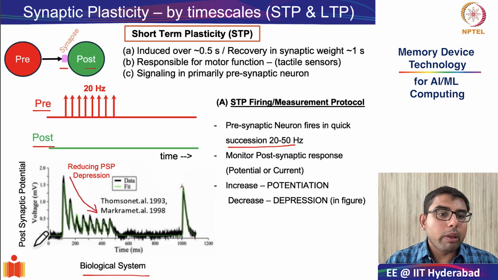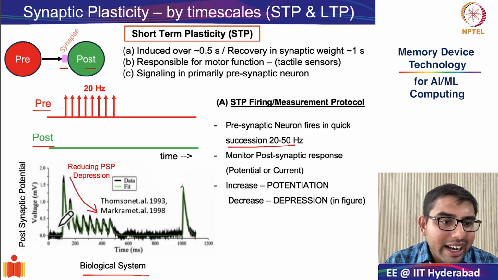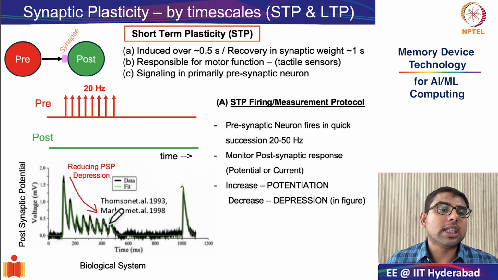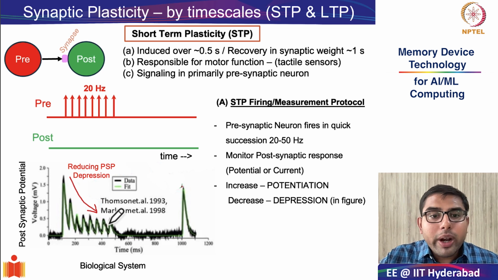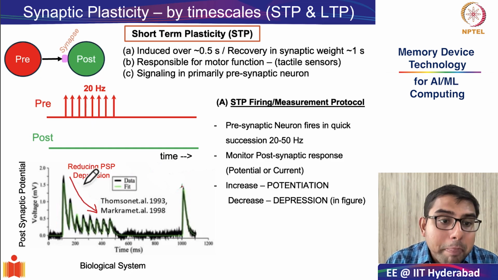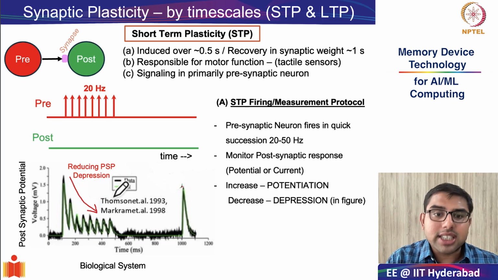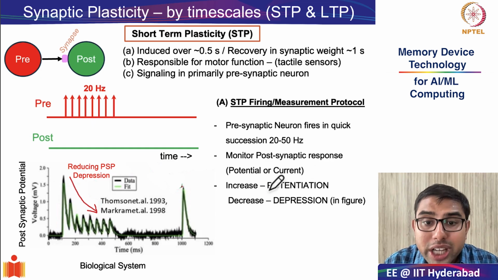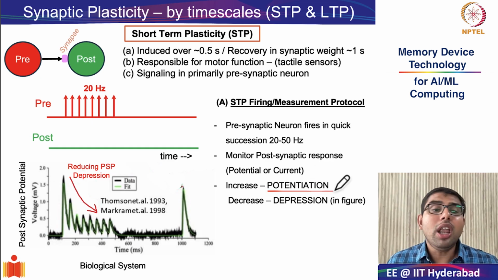And as you can see, as the first pulse arrives, there is a huge response of roughly 1.75 millivolts. But subsequent pulses lead to an ever reducing response in the postsynaptic potential. And this reduction of consequent pulses when compared with the first pulse is known as depression. Whereas in the other case, if there was an increase in the response as compared to the first pulse, it is called potentiation or even sometimes called facilitation.